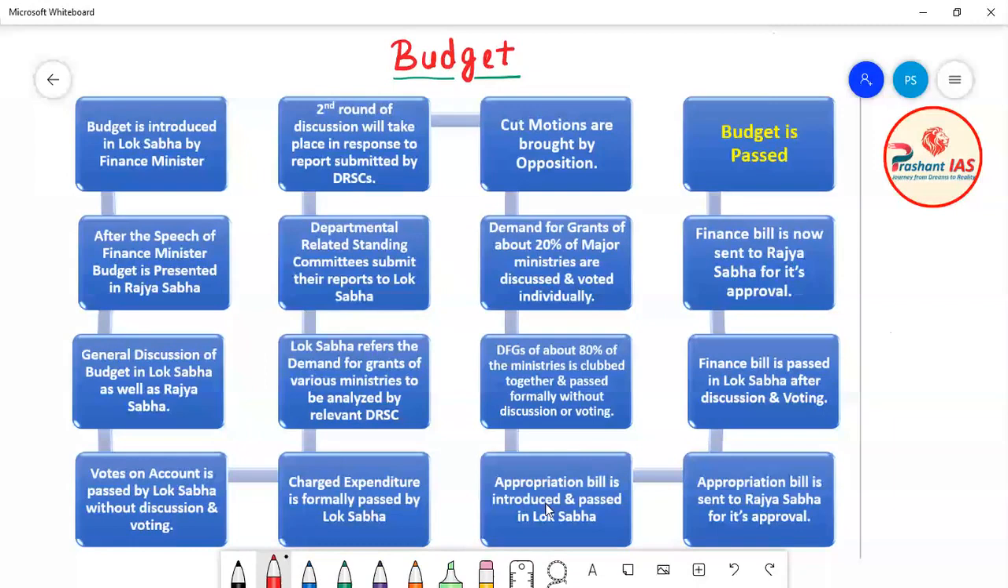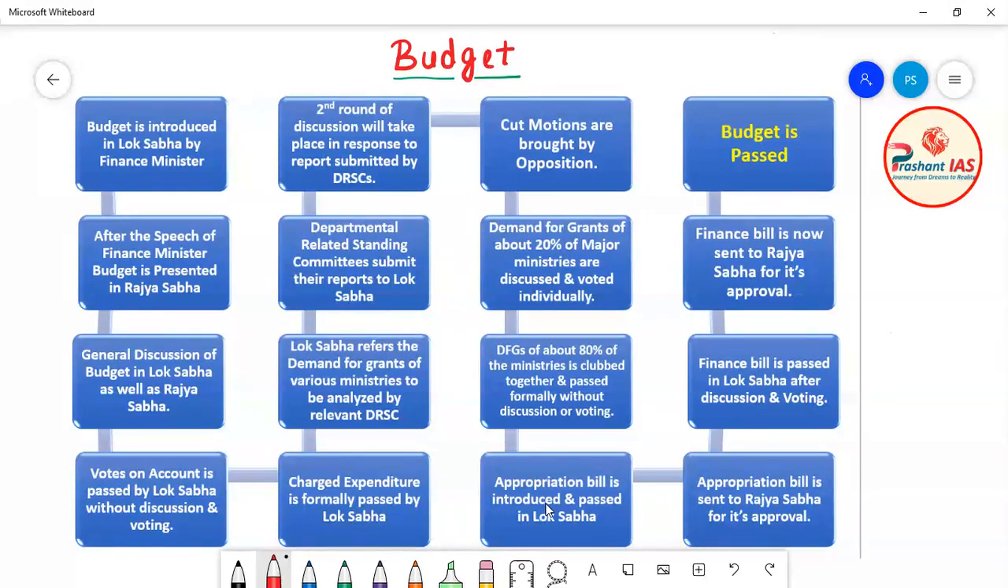So friends, in the last class we were discussing budget, and I think that till now we have discussed all the important concepts related to budget. So friends, in this class I will teach you about the actual process, means how the budget is actually passed in Parliament. Okay, so here on the screen you can see a flow chart. I have made this flow chart so that all the students can easily understand all the steps of the process of passage of budget.